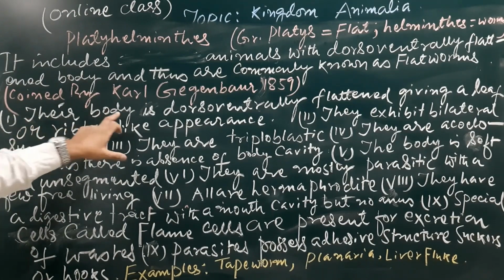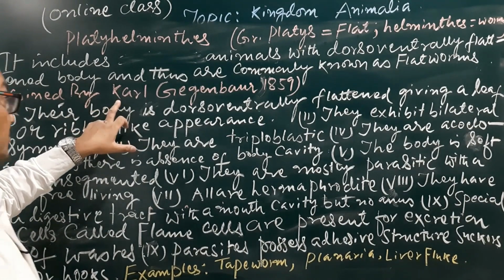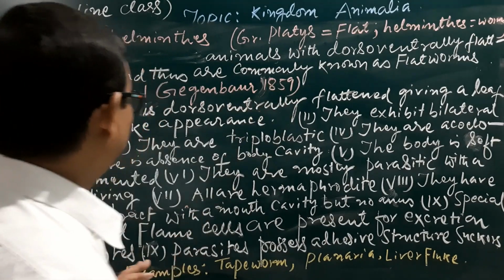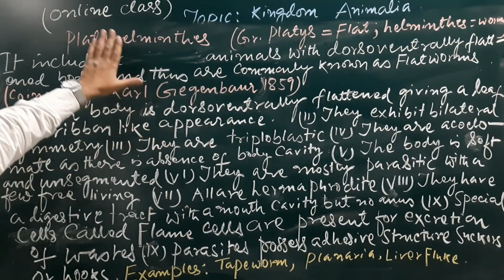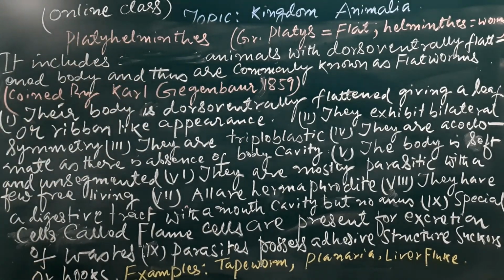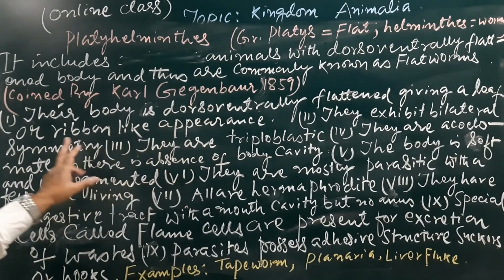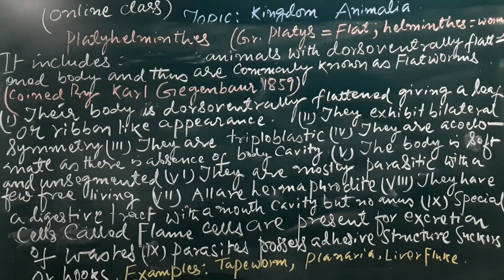The term Platyhelminthes was coined by Karl Gegenbaur in 1859, and the phylum is characterized by the following. Number one, their body is dorsoventrally flattened, as already given in the introduction, giving a leaf or ribbon-like appearance. They exhibit a bilaterally symmetrical body.